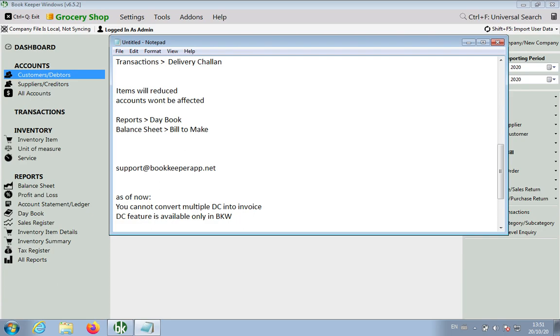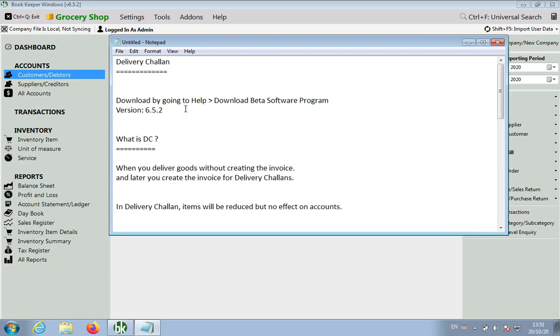So if you want to give it a try, you can download it. It is available, as I have told you, in the help download beta program. You can download and you can use it.